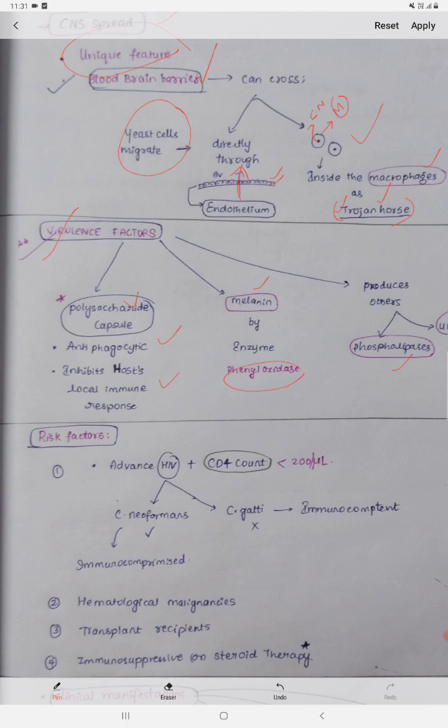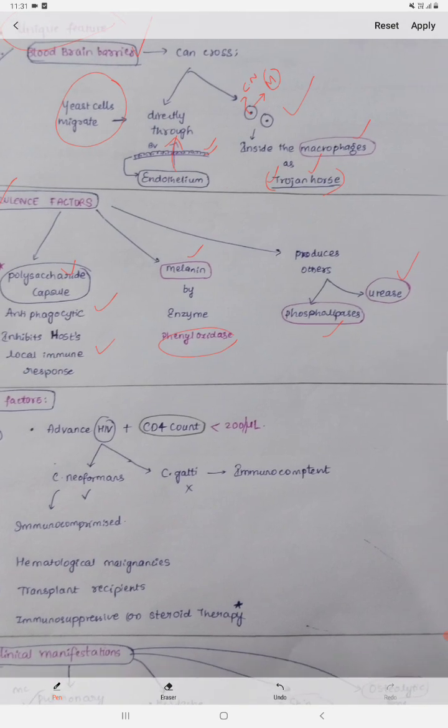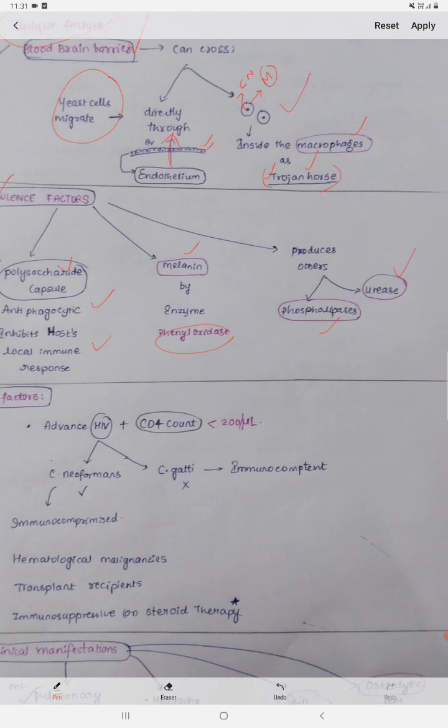I think you have an idea regarding tryptophan metabolism, and how the tryptophan, after a few steps and then polymerization, is converted into phenol oxidase. With the help of this enzyme, the tryptophan can be converted into melanin. Okay. And also Cryptococcus neoformans will produce two more enzymes.